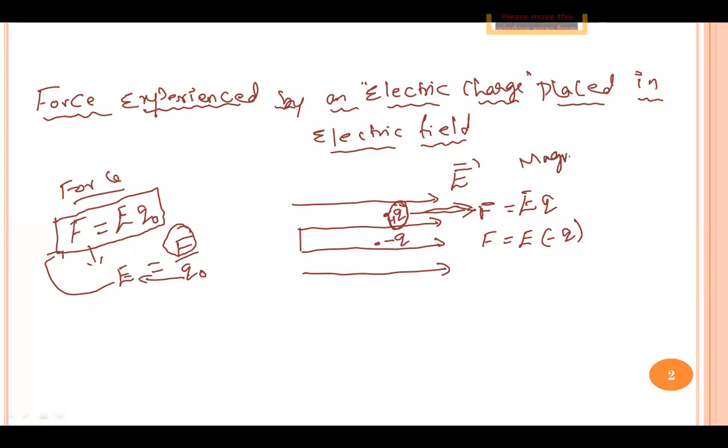The force on plus Q will be F is equal to E into plus Q, and force on minus Q will be F is equal to E into minus Q. So whenever an electric charge is placed in the electric field, it is going to experience a force given by F is equal to E into Q.